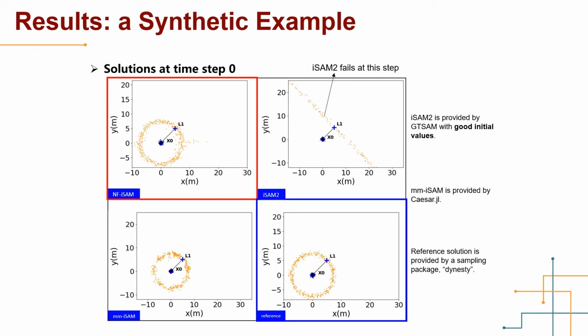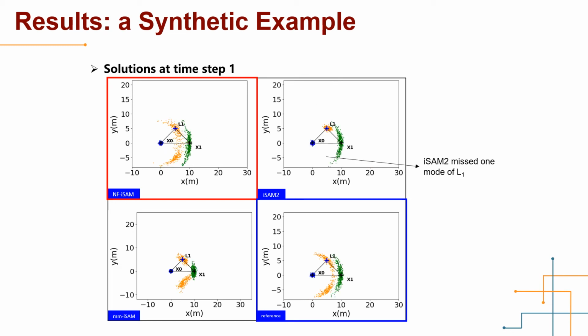It fails for this non-Gaussian posterior. The mm-iSAM on the bottom left is short for multimodal iSAM. The reference solution on the bottom right is found by a sampling package, which is considered more accurate than others. The NF-iSAM solution is the most similar one to the reference solution.